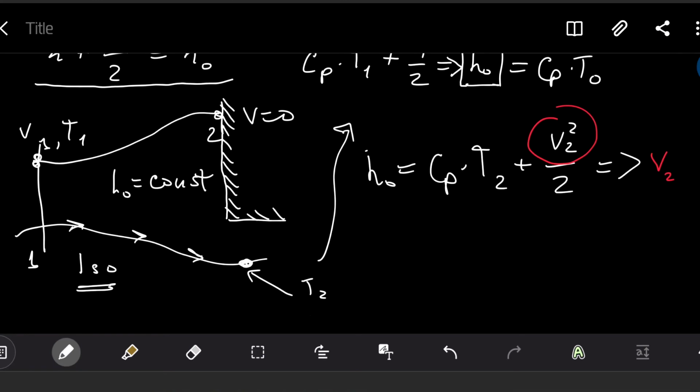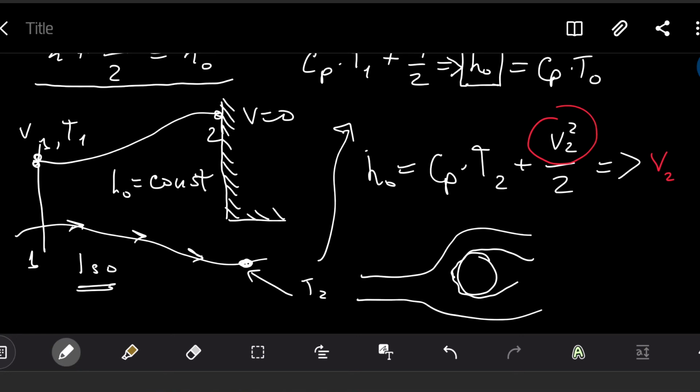But velocity is hard to measure, because velocity has a value, right? If you put some sensor there to measure velocity, the flow will go around it and will disturb this velocity. So what you will measure is the question, because we'll create a kind of boundary layer, a turbulence around this velocity sensor.